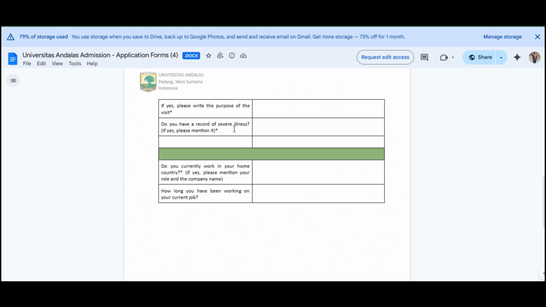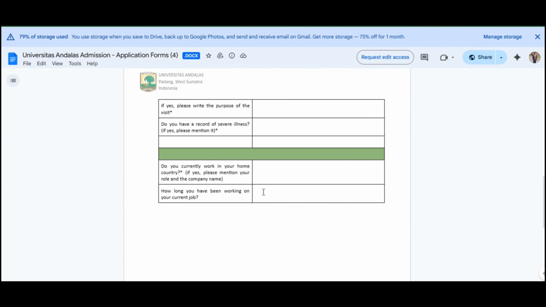Now if you talk about, like, do you have any severe illness? If you have any severe illness, you can just tell them about your illness here, and you're just gonna describe it. And do you currently work? If you work, you're just gonna write your details regarding your work, where you work, what's the company name, and all those things, and what's the place. So you're gonna put it here. And how long have you been working there? What's your experience? You're just gonna put your experience here in the bottom one.